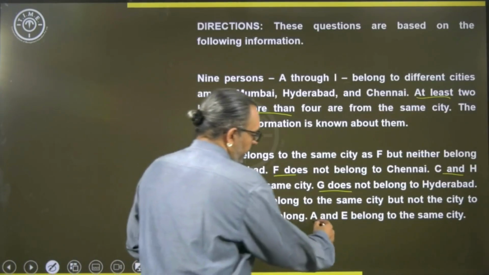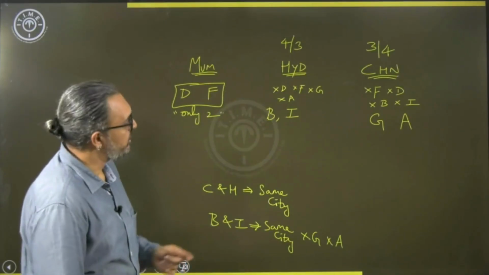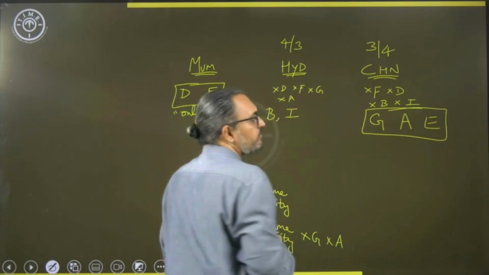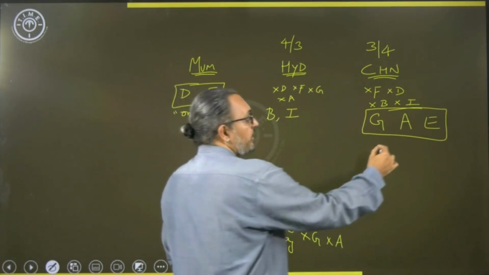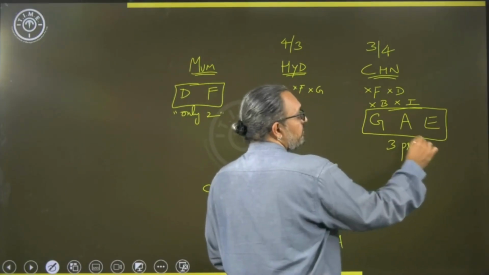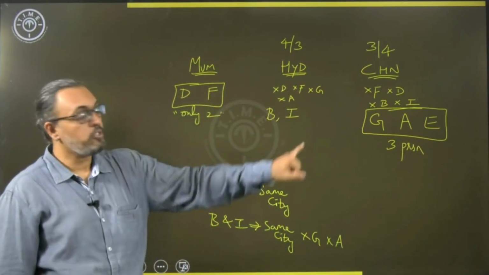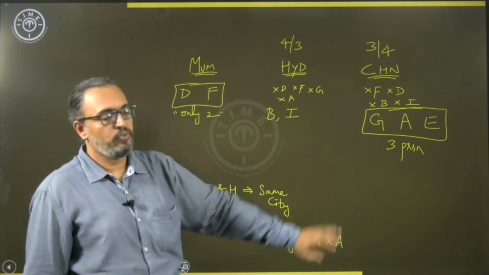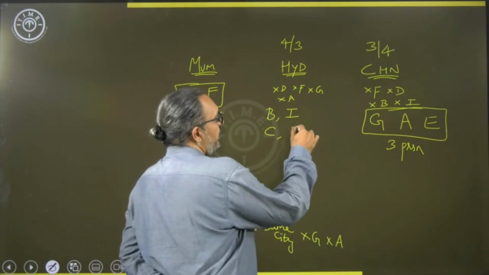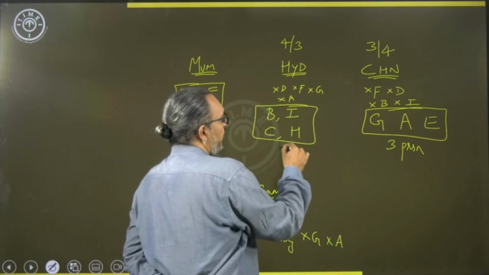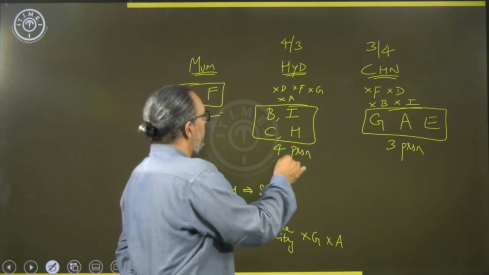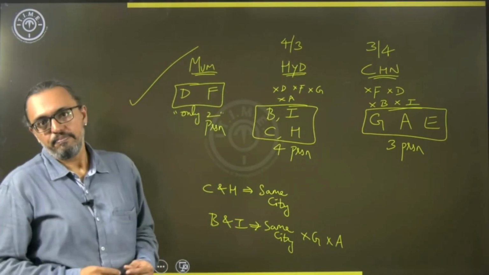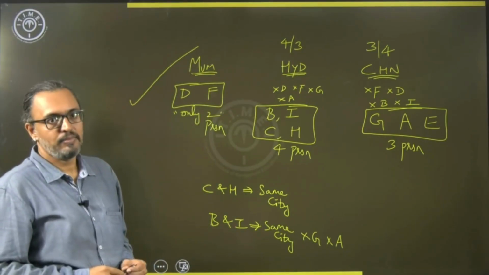Then A and E belong to the same city. So, since A is already in Chennai, E also should be from Chennai. So, that way I can say that there are 3 persons from this city. Because if I add C and H also there, then it will be 5 persons, not possible. So, it is either 3 or 4 persons to that city. So, 3 is what we consider. That means C and H now belong from Hyderabad. So, there are 4 persons here. So, that way we now have our distribution in each city, correct?